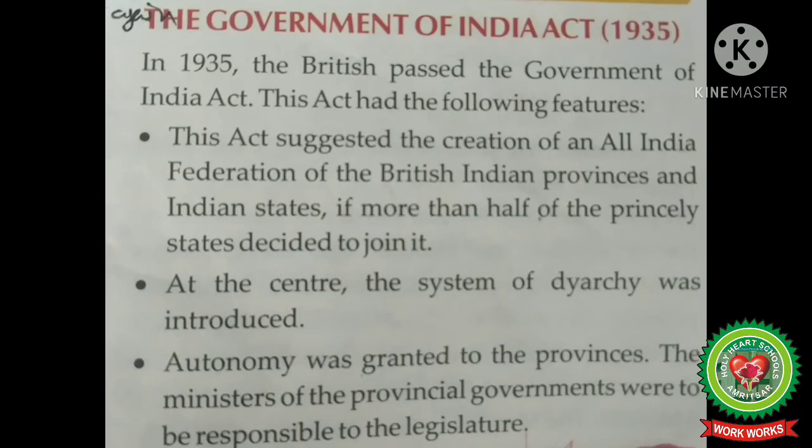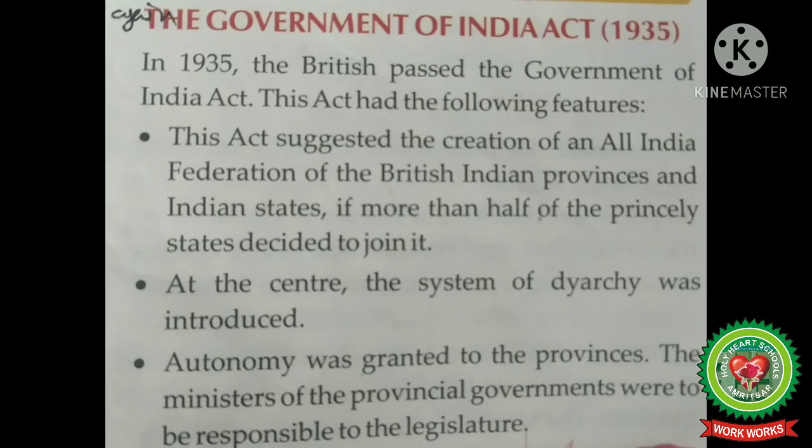Page number 125, the Government of India Act 1935. Act means law. In 1935, the British passed the Government of India Act. This act had the following features. Number 1. This act suggested the creation of an All India Federation of the British Indian provinces and the Indian states, if more than half of the princely states decided to join it. Number 2. At the center, the system of diarchy was introduced, which was earlier prevalent in the provinces.